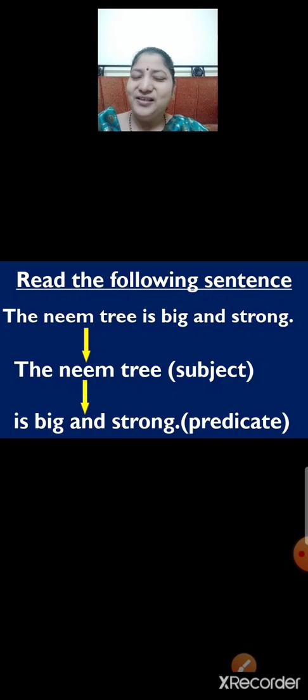And when we ask the question, what is told about the neem tree, the subject, the answer we get is big and strong. So, big and strong is the predicate.